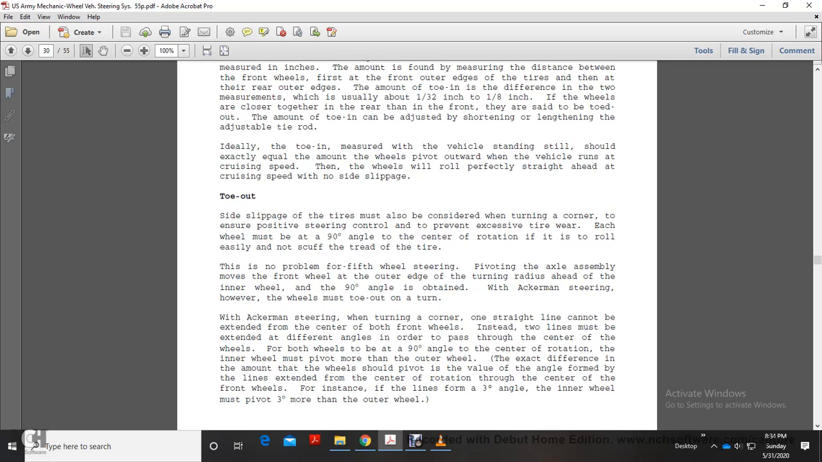Toe-out: side slippage of the tires must also be considered when turning a corner, so the center of the positive steering control pivot prevents excessive tire wear. Each of the wheels will be at a 90-degree angle to the center of rotation, so they roll easily and do not scuff the tread of the tire. No problem with a fourth or fifth wheel. Steering with proper pivoting of the axle assembly moves the front wheel at the outer edge of the turn radius ahead of the inner wheel, and a 90-degree angle is obtained with Ackerman steering. However, the wheels must toe out on a turn.